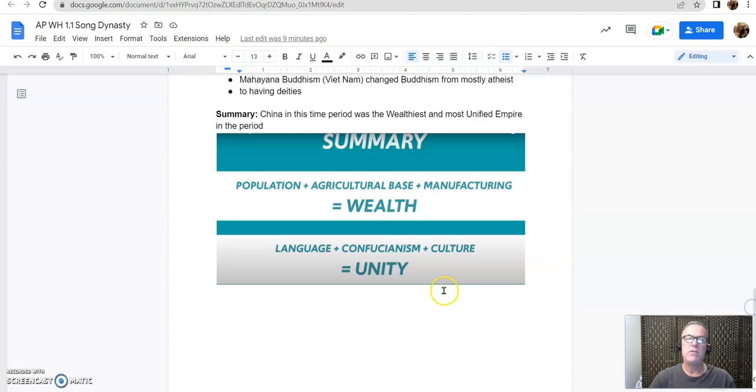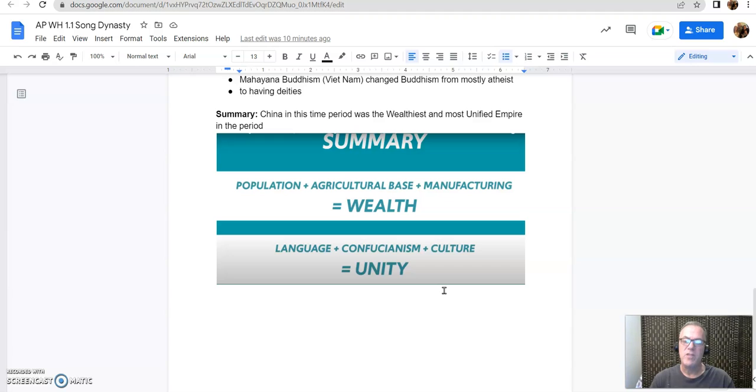They do fall into some downfall toward the latter part of the Song, when the Song are basically fighting for their lives against the Mongols, who they outnumber like 50 to 1. Yet the Mongols win because of their superior tactics and honestly the brutal efficiency of their army under Genghis Khan and then his followers. So that's what you need about China.